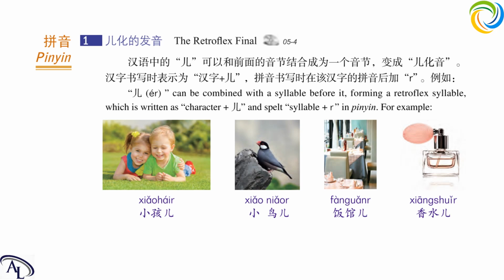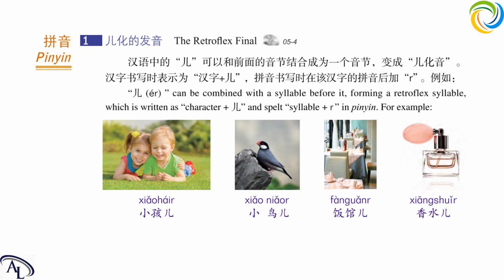And for, let's see here, 饭馆. Without 儿 it is 饭馆. In 馆 the final is uan, but when I put an r after it, we need to remove n here, right? Because I said here, when it ends with i and n, we will remove it. So it is 饭馆儿, not like this, it is 饭馆儿.